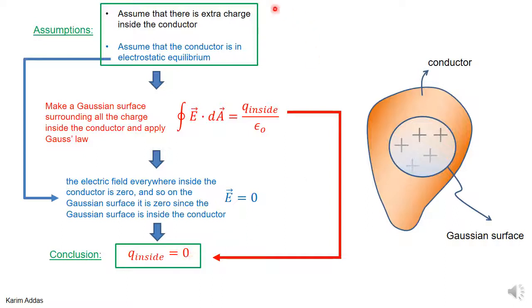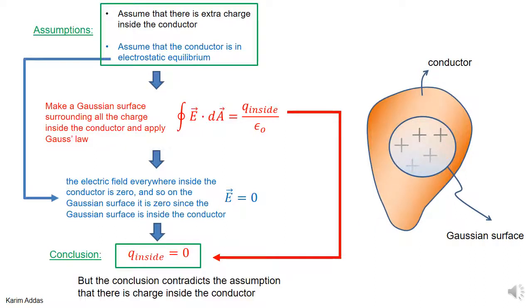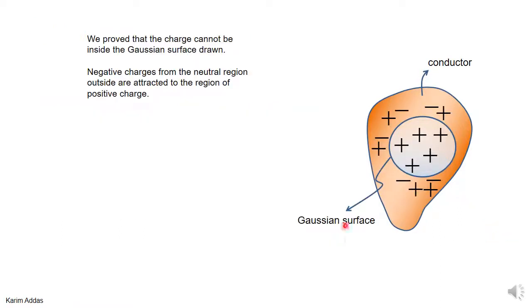But this contradicts the assumption that we made before, that there was some positive charge inside the Gaussian surface. This means that this situation cannot exist in equilibrium. It contradicts Gauss's law. How can we get out of this?